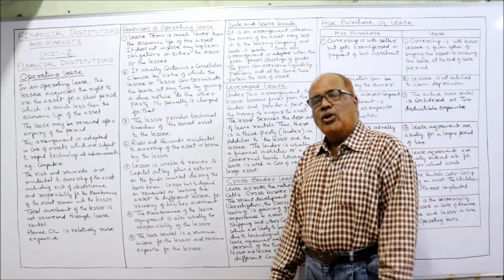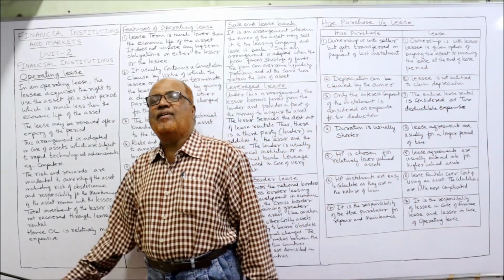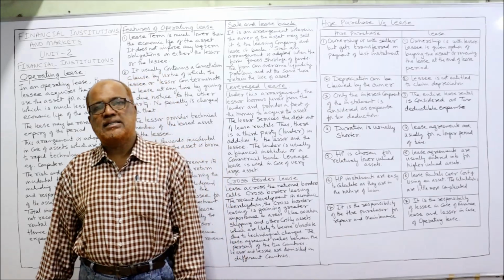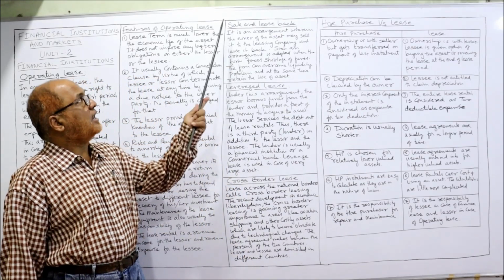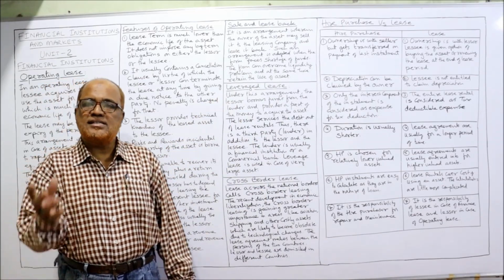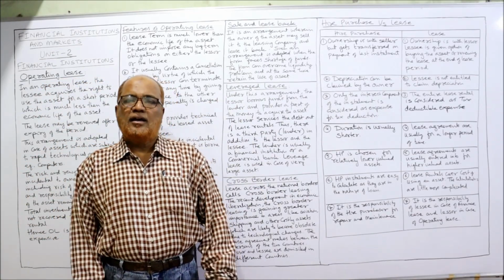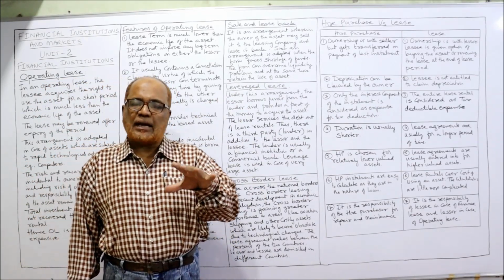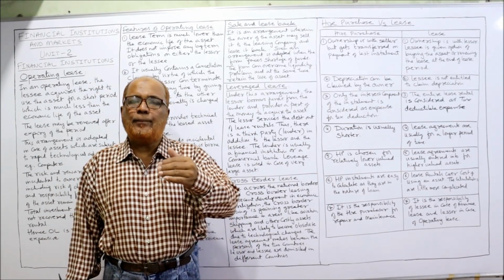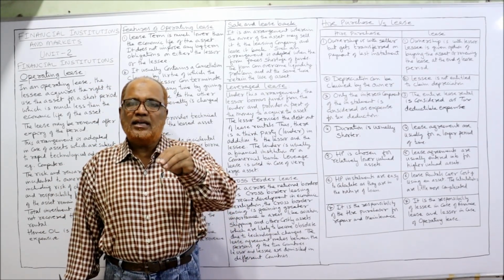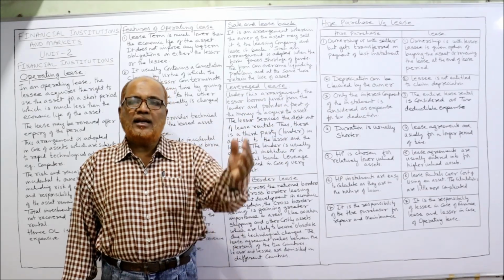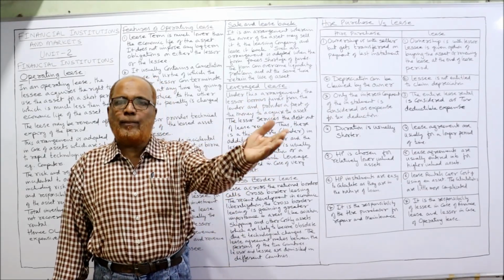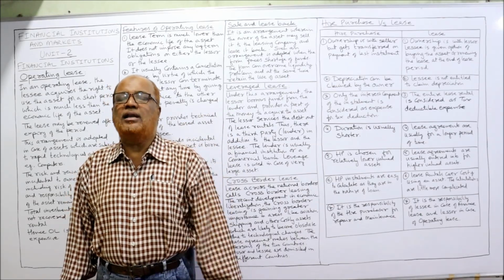Now, two types of lease I have completed: financial lease and operating lease. The third type of lease is sale and leaseback. Sale and leaseback. In this type of lease, first of all, a person, a business is selling the asset to a leasing company, then taking the same asset back from the leasing company on lease.